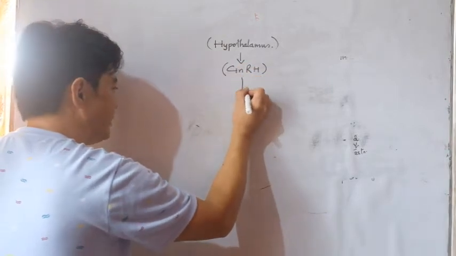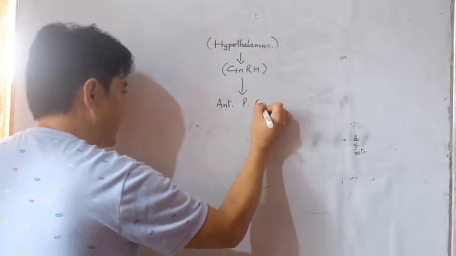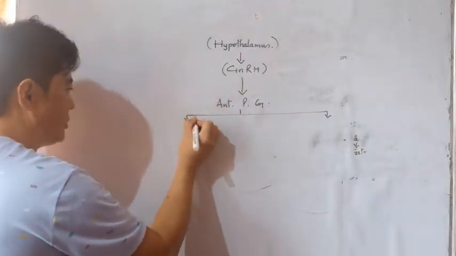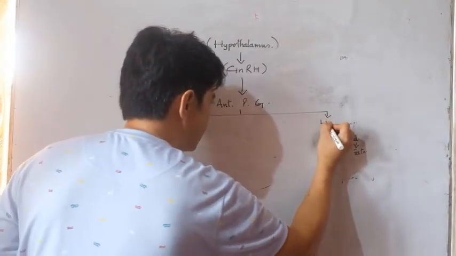This hormone activates anterior part of pituitary gland, which produces two types of tropin hormone. Number one, FSH and another one is luteinizing hormone.